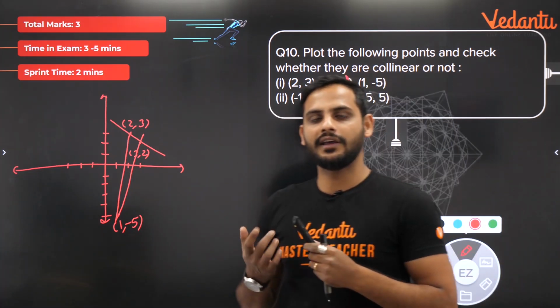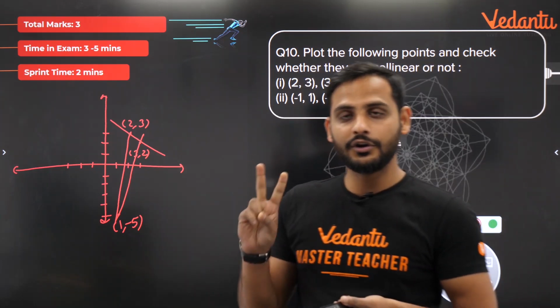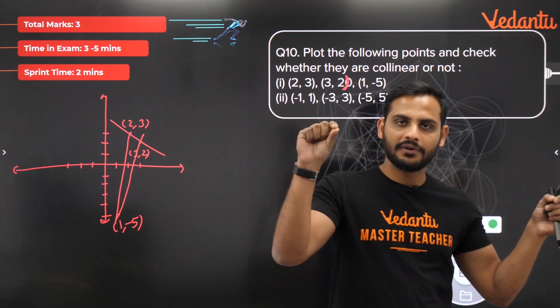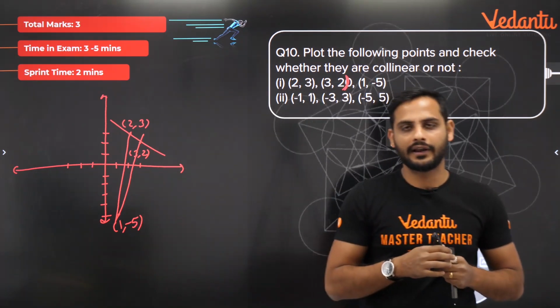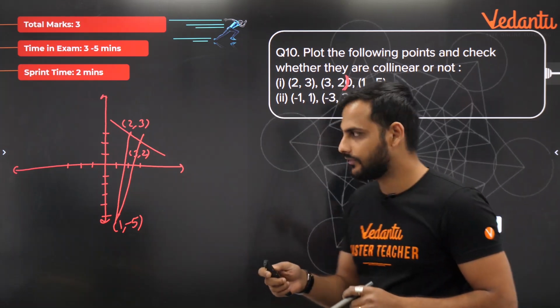So when 3 points are there in the space, there are only 2 possibilities. One is all 3 will form a straight line. If not, they will form a triangle. So you can see, since it is forming a triangle, it will be non-collinear points.